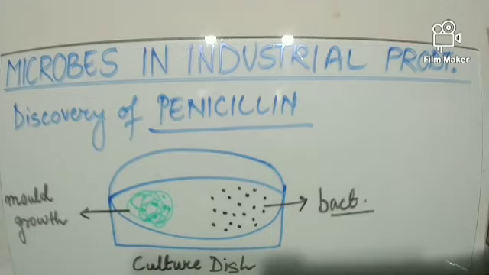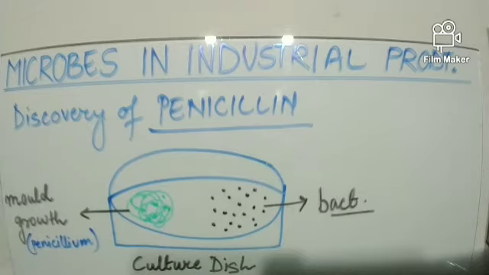Now when we are talking about penicillin, the substance which restricted the Staphylococcus bacteria from spreading to the other side, this penicillin was named after the mold Penicillium notatum, which grew on the other side of the petri dish and restricted the growth of Staphylococcus bacteria.